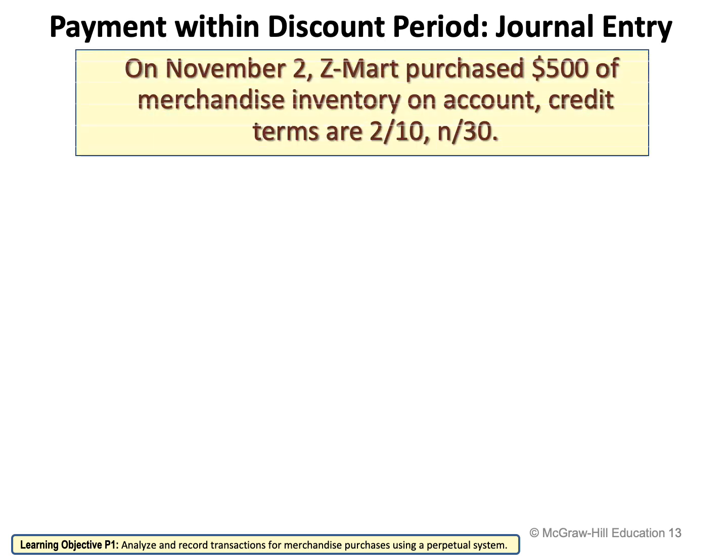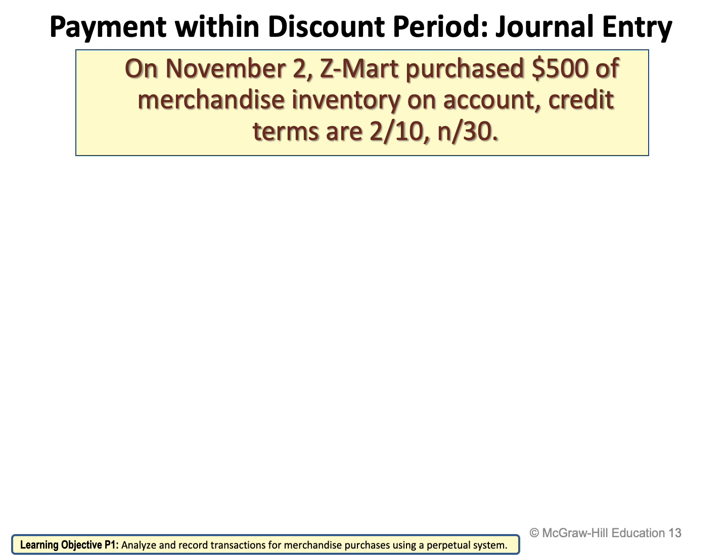Okay, so now let's see this example: payment within discount period journal entry. Again, on November 2nd, Z-Mart purchased 500 of merchandise inventory on account, and we have here a credit term, 2/10, n/30, which means that if Z-Mart pays within 10 days, he's going to get a 2% discount.